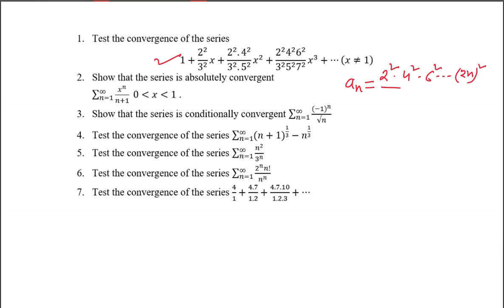Can I write like this? Sir, it will be 1 square into 2 square into 4 square into 6 square, and in the denominator, it will be 2n minus 1 whole square. Sir, all the terms in multiplication and the end term will be 2n minus 1 whole square. No, I'm writing whatever I'm writing. Is it correct or no? Yes, sir.